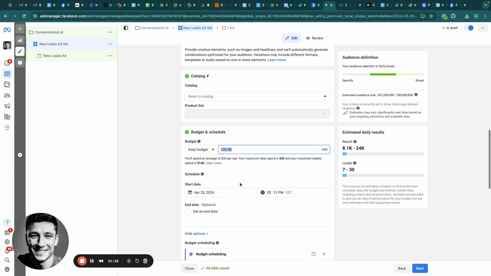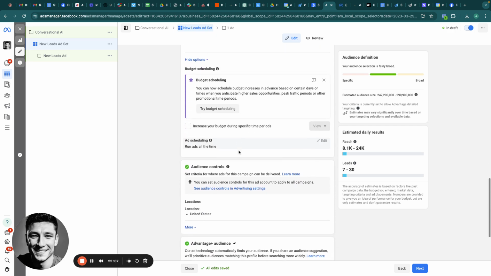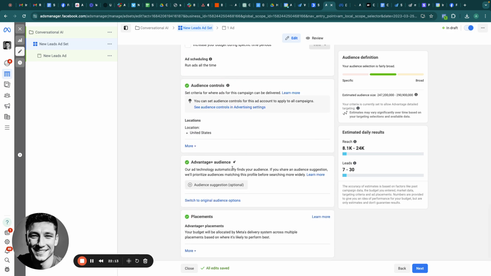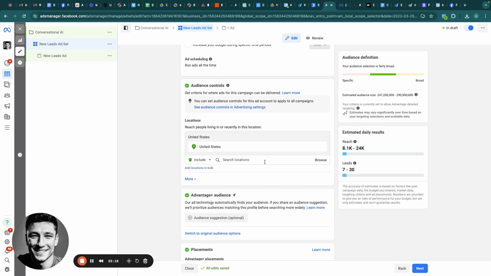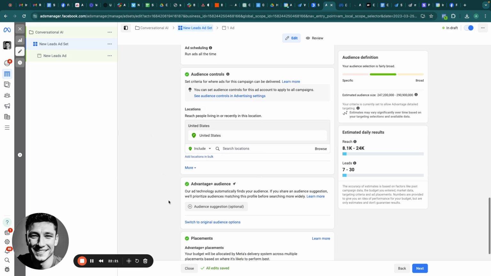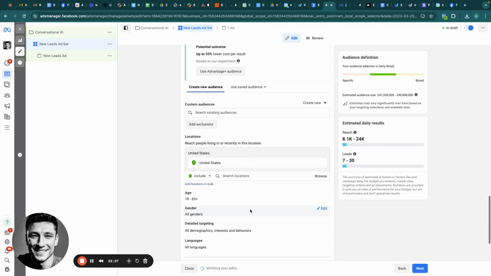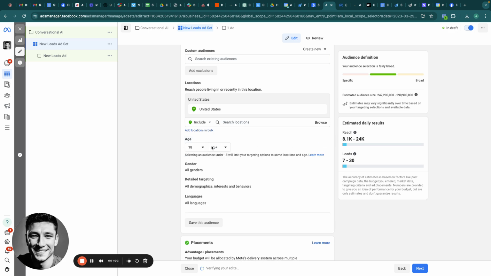Set your budget to whatever you seem fit. Honestly, you're going to get a lower cost per lead with these anyway. When you're offering AI appointment setters, that's just how it works. So you can probably stomach a lower budget here. 20 to 30 a day should be fine. But if you really want to ramp it up, closer to 100 a day, you'll start seeing your ROI a lot quicker. You can target the US. So we target the United States and the UK. And what you can also do is use original audience here. And I would do between the ages of 23 and 60.